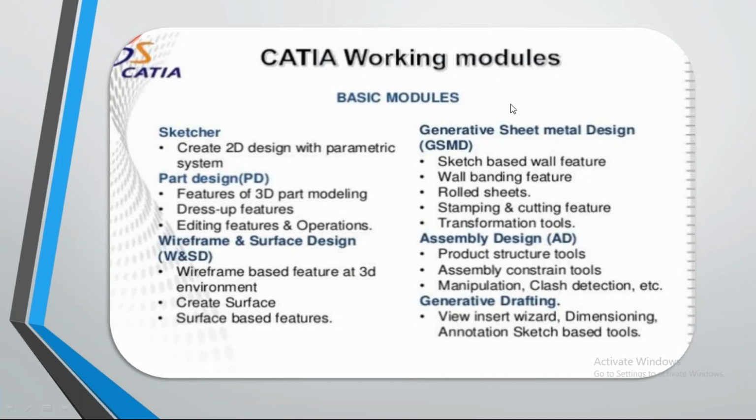First one, sketcher. In the sketcher we can draw a 2D sketch. Next, part design. In part design we are going to convert the 2D sketch to a 3D model. After converting it, we are going to use the dress-up features to modify the 3D part, some small changes, and we can edit the features and operations.